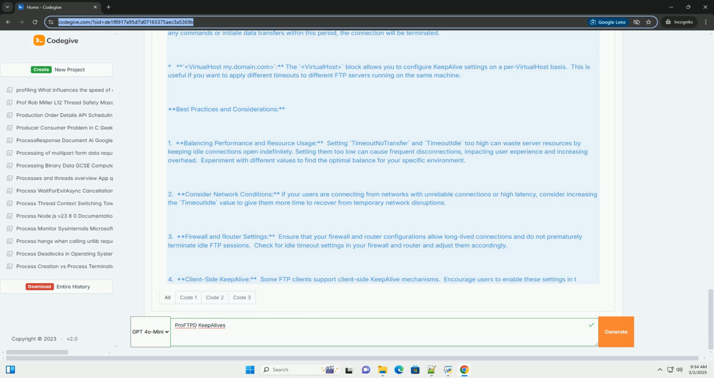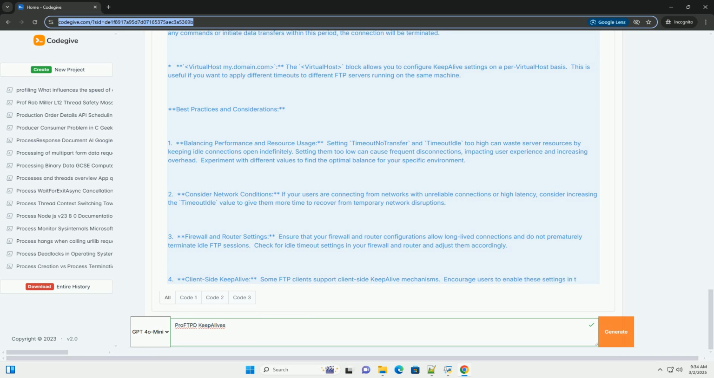TimeoutIdle. This directive specifies the maximum number of seconds ProFTPD will allow a connection to remain idle, i.e., no commands sent or data transferred, before automatically closing it. When TimeoutIdle is reached, ProFTPD sends a TCP KeepAlive probe. If there is no response from the client, the connection is closed.